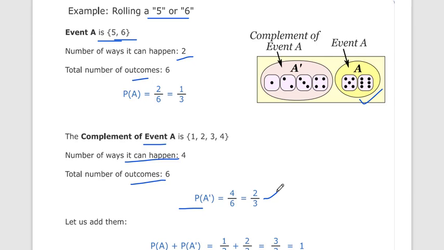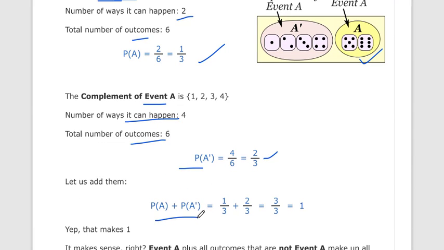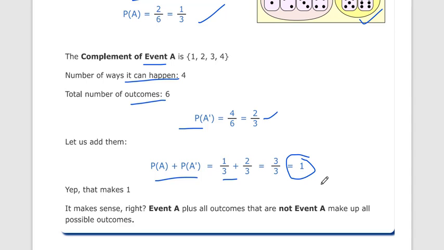Now we have counted both of these probabilities, so let's add them. P(A) plus P(A') is equal to 1 by 3 plus 2 by 3, which is equal to 3 by 3, which is equal to 1. So we always get 1.